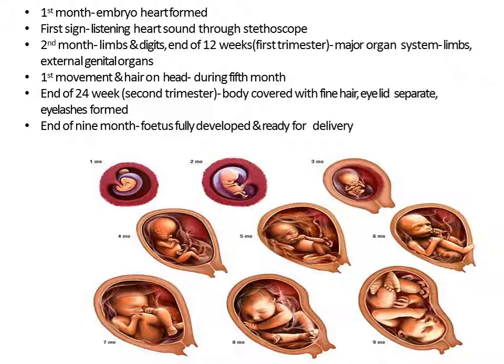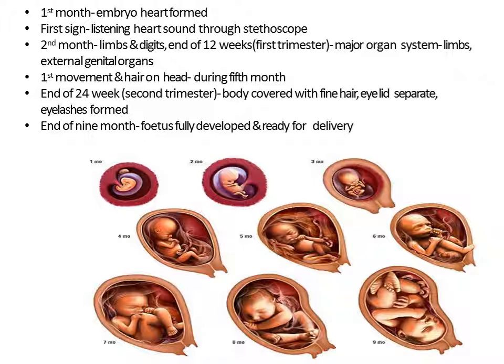By the end of 6 months, the second trimester, the body is covered with fine hairs and the eyelids are separated. Eyelashes are formed. By the end of the eighth month of pregnancy, the testes in the case of a male fetus descend into the scrotum. We have studied that at the eighth month the testes descend into the scrotum so that the maturation of primary spermatocyte may start. And by the end of the ninth month, at the end of pregnancy, the fetus is completely developed and it is ready for its delivery.